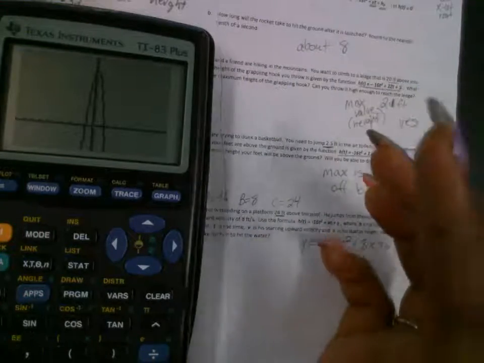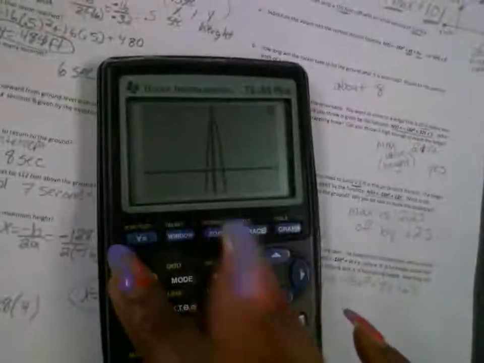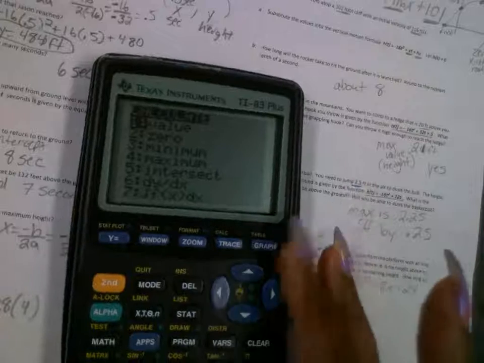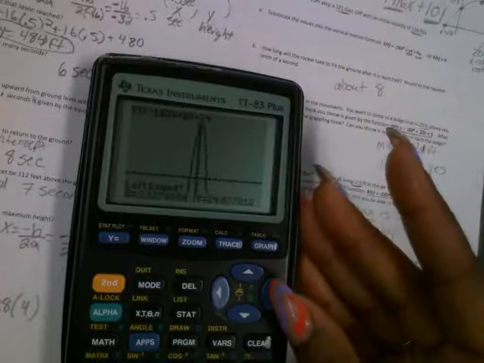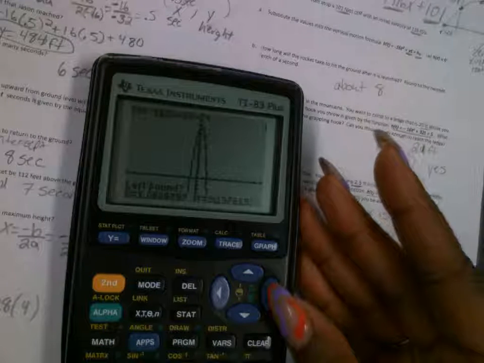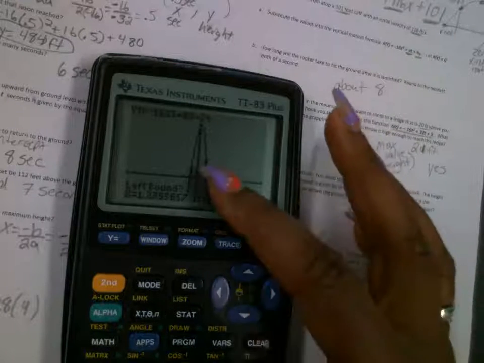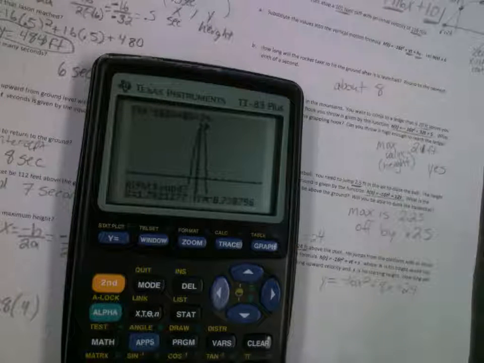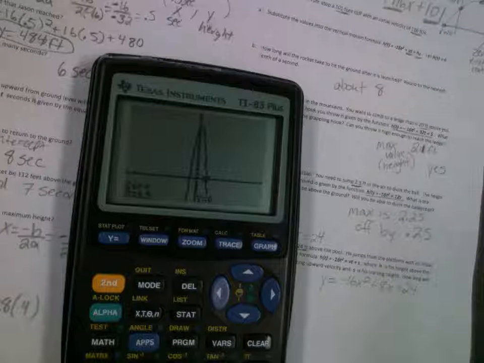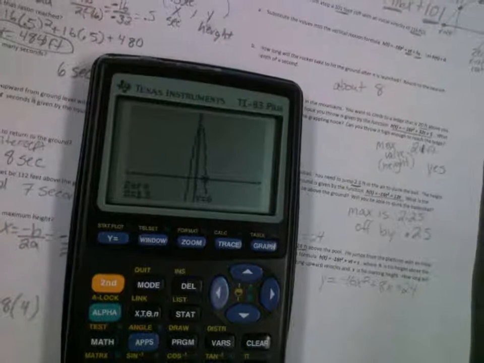So what do I press? Second trace, and then go to zero. Now I put my cursor one right above the x-axis, and then one right below, and press enter. And what does that give us? 1.5.